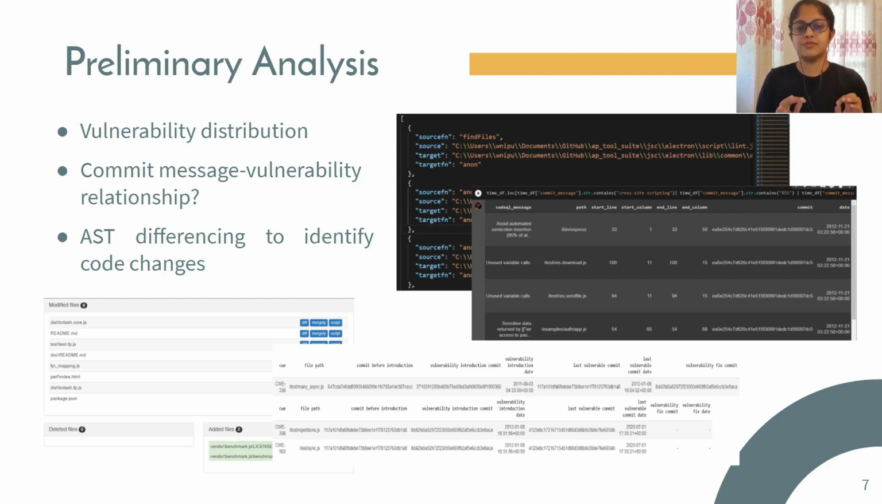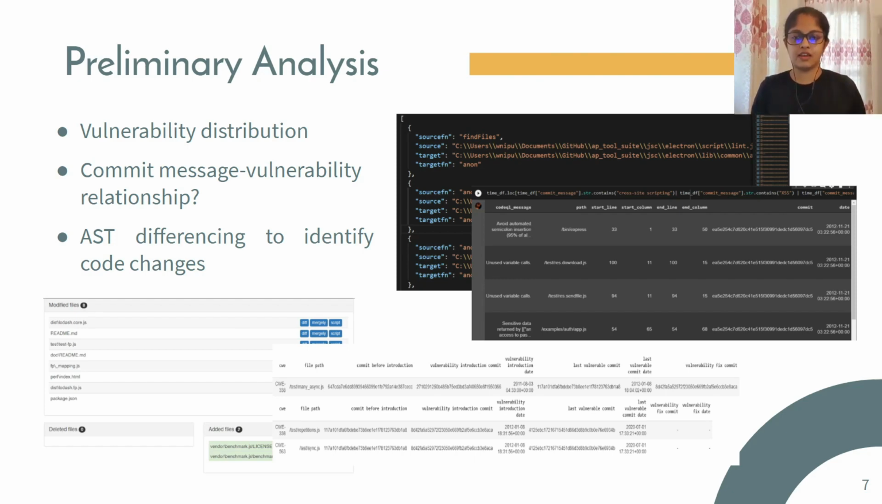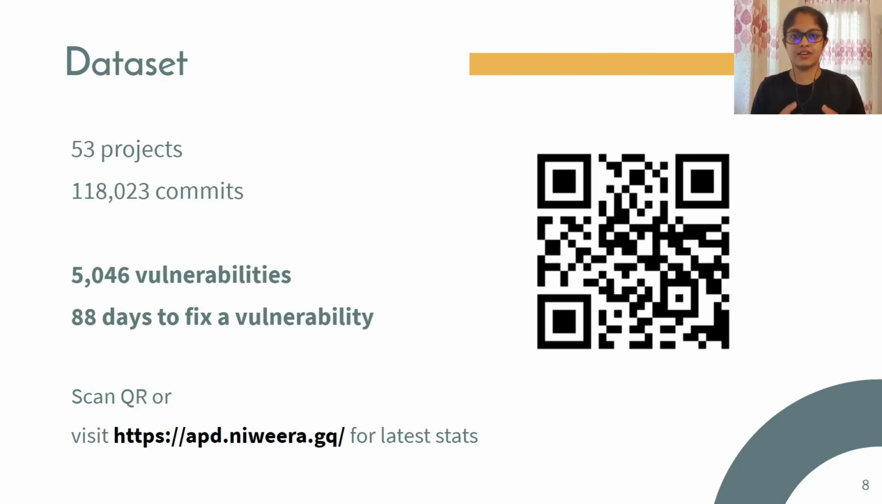One of the relationships that stood out was the intro plus fix commits, which you may remember as the commits responsible for fixing a vulnerability, while in turn introducing one or more vulnerabilities into the code base. Before we dive into the analysis on intro plus fix commits, let me give you some statistics on our dataset. So far we have analyzed 53 JavaScript projects which gave us a total around 118,000 commits. In those commits we found 5,046 vulnerabilities.